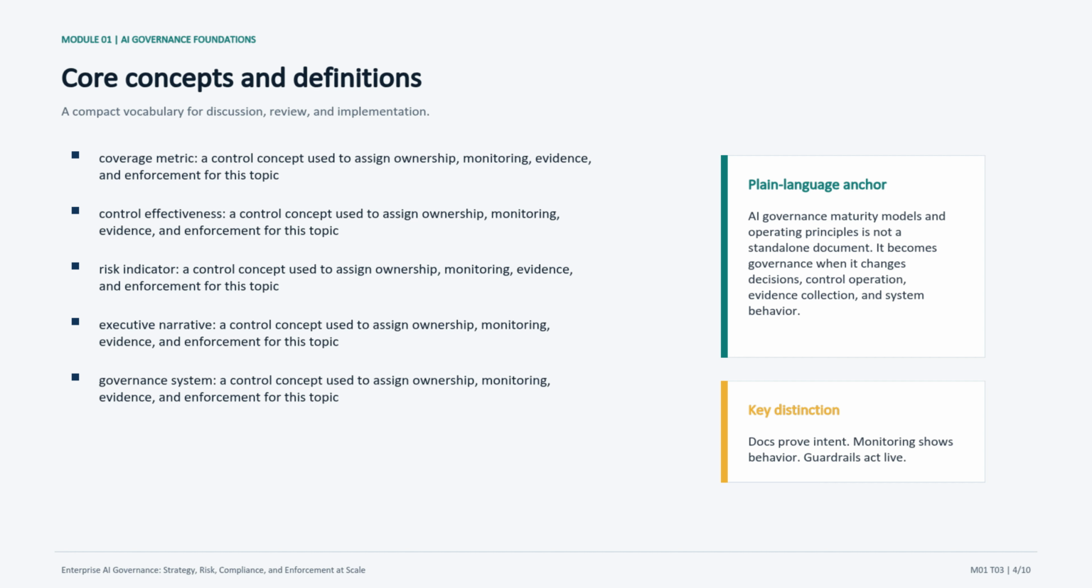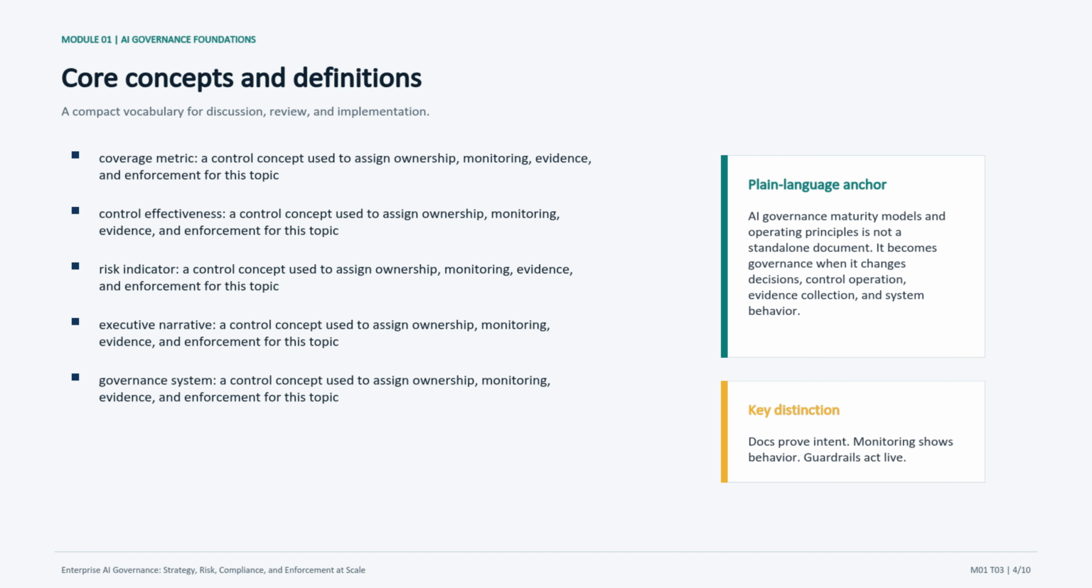The plain language anchor is the most important message on this slide. AI governance maturity models and operating principles becomes governance only when it changes decisions, control operation, evidence collection, or system behavior. I also want to emphasize the distinction in the lower callout: documents prove intent, monitoring shows behavior, and guardrails act live. Those three layers work together, but they are not interchangeable.